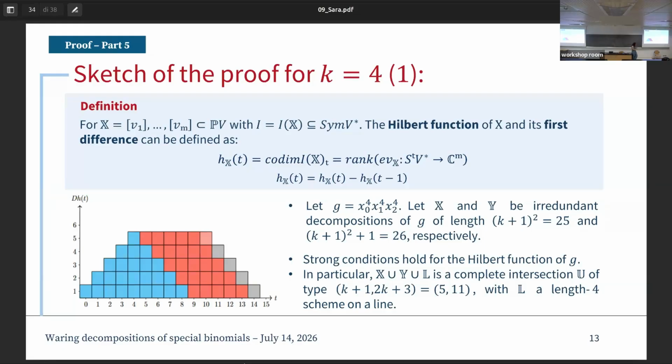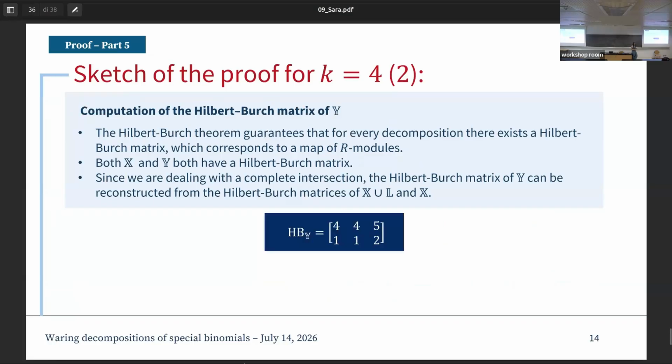So you end up knowing that this Y, the ideal of this Y, is the determinant of a matrix that has those degrees. That 4, 4, 5, 1, 1, 2 are the degrees of the entries of the matrix. But then you can play a lot with the entries of the matrix. For example, the 1 and 1, you can essentially normalize them to be two variables.